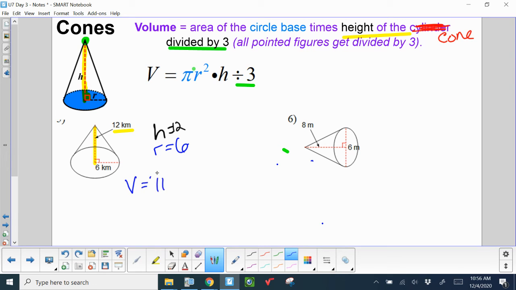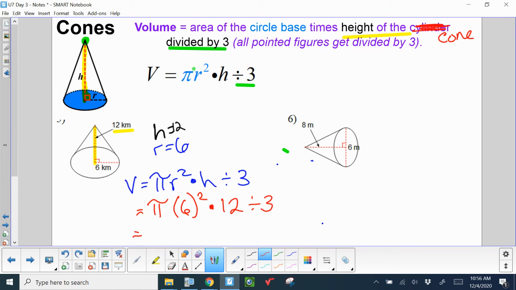Volume equals pi r squared times h, but because a cone has a pointy top, we're going to divide by 3. So my radius is 6, I'm going to square it, times the height of my cone, which is 12, and then divided by 3 is just part of the formula. And that's what we're going to enter into our calculator. Why don't you go ahead and try it now and see if you can match the Edpuzzle answer.